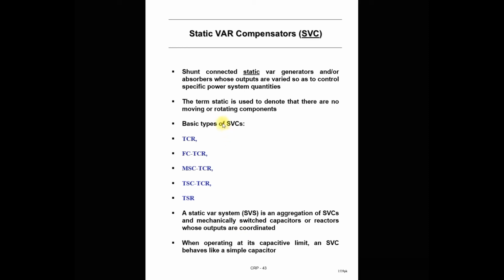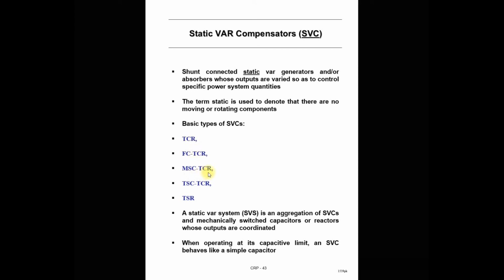There are different types of SVC, static var compensator. First we discussed the thyristor controlled reactor, which provides lagging reactive power. It means that it absorbs reactive power based on the firing angle control of the thyristor. Then the fixed capacitor thyristor controlled reactor, which provides a fixed amount of reactive power injection. The fixed capacitor is connected with the system, and the thyristor controlled reactor concept is the same as the TCR.